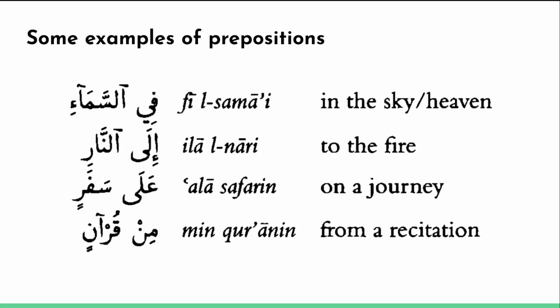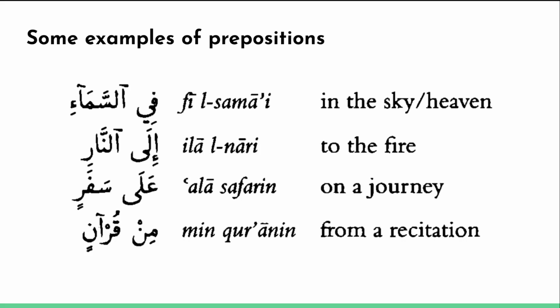Another example is ila, which means to or towards. So ila nari, towards the fire. Ala safarin, ala again is a preposition. Safarin is a journey. So ala safarin means on a journey. So ala means on or against. In this case, on is the appropriate translation. So ala safarin, on a journey.